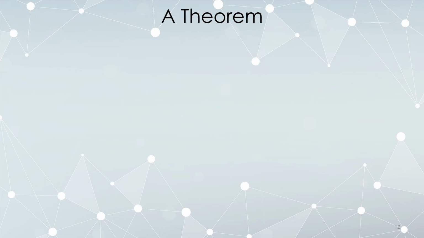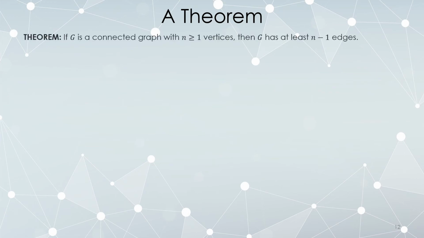All right, let's establish a theorem about connected graphs. If G is a connected graph and it has n vertices, it's not the null graph, it has at least one vertex, then G must have at least n minus 1 edges. In other words, if you want to make a connected graph, based on how many vertices you have, there's a lower bound on how many edges must be used. You can't make a connected graph with exceptionally few edges.